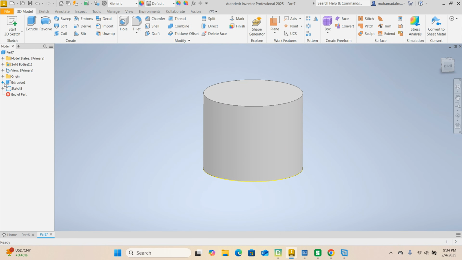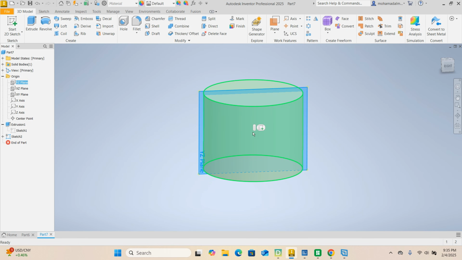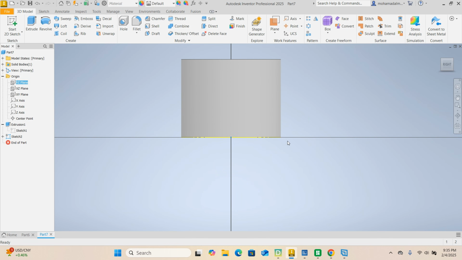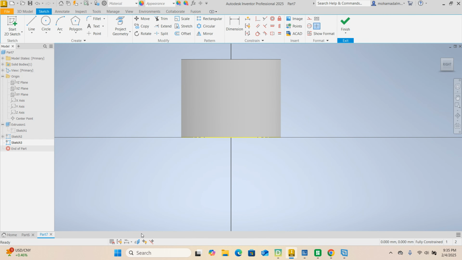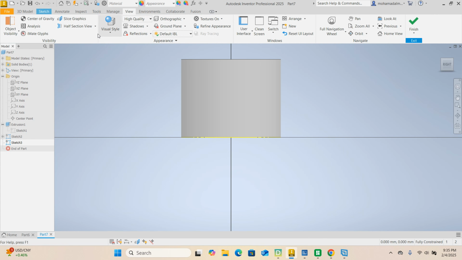All right, so under origin, select the YZ plane and start a 2D sketch on it. At the bottom, go ahead and find slice graphics, or you can go to the view tab and select slice graphics there.